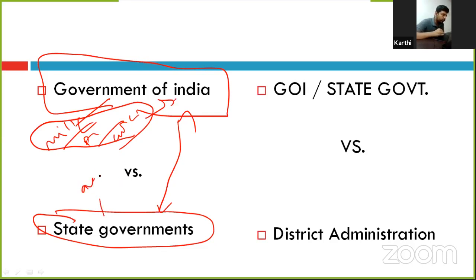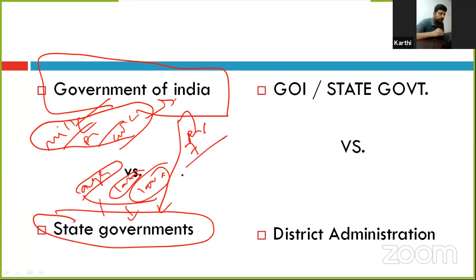Whereas agriculture, land, and law and order are the issues to be dealt with at the state level. So these powers are held by state governments. That is, the division of power has been done by the constitution in the seventh schedule. The seventh schedule has three lists: central list, state list, and concurrent list. So the power is divided here, so the constitution of India is federal.